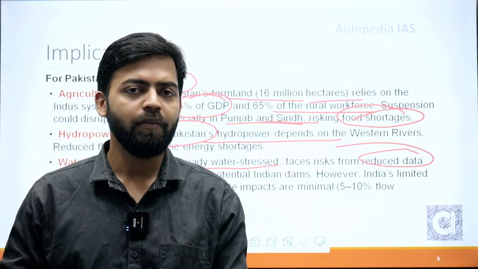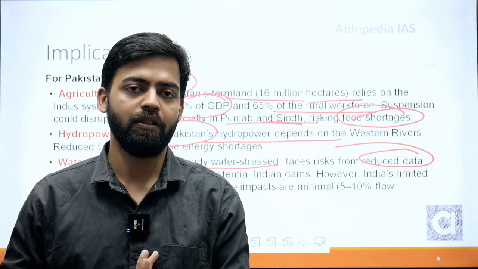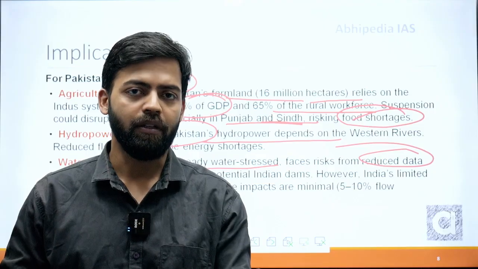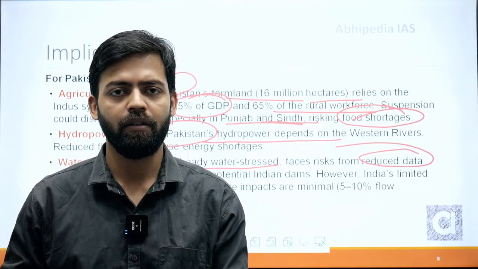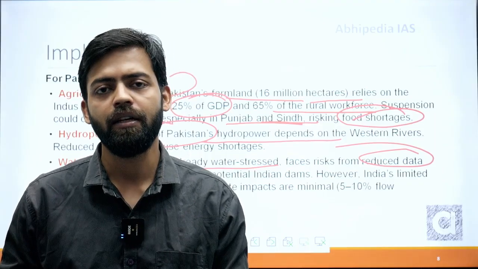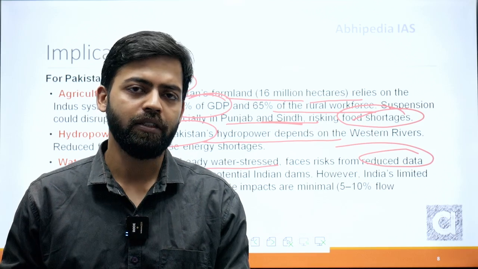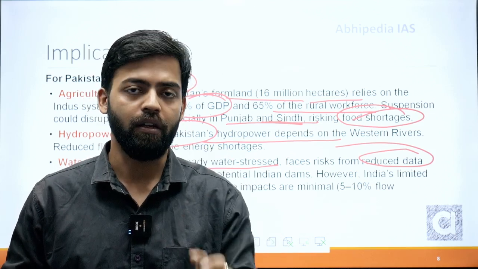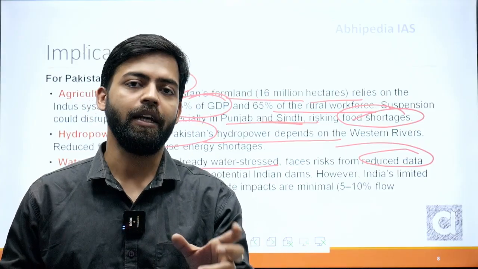So from the Indian perspective, the only thing we are considering is basically retaliation from Pakistan in some other way. That is, from a non-state actor point of view, attacks can be escalated from the Pakistan side because of this Indus Water Treaty. This kind of thing can be seen. This kind of thing can be written in the answer related to water and water stress between India and Pakistan.